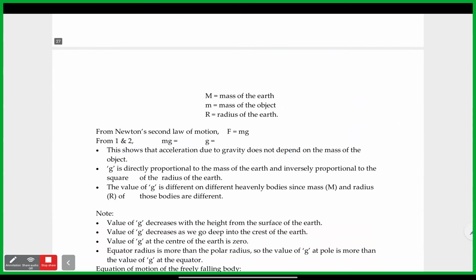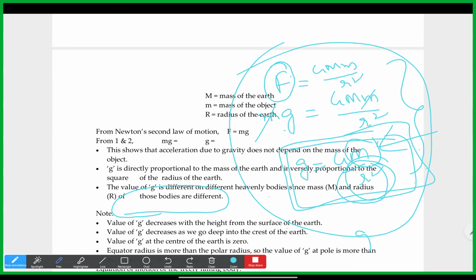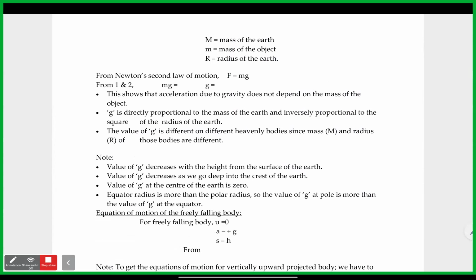We already know the value of g is different on different heavenly bodies. Since the mass of heavenly bodies will vary, automatically the g value will vary. On Earth it's 9.8 meter per second square. On some other planet, this M will vary, and automatically the radius also will vary, so we get a different g value.